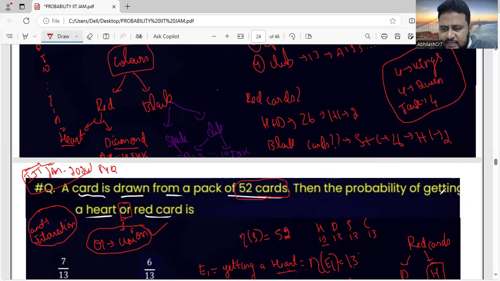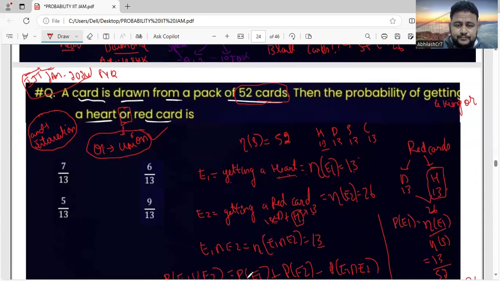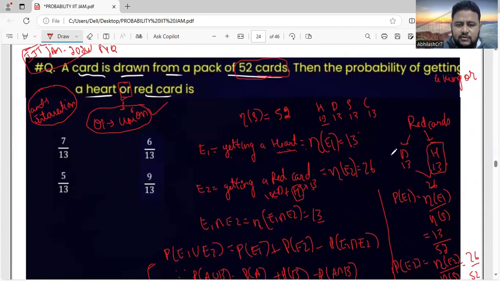The probability of getting a king or heart or red card. Okay, getting a king or heart or red card. So getting a red card is there. Now we have to see event 3. Event 3, I'll write it here. Event 3 is what? Getting a king. Getting a king means event 3 is getting a king.